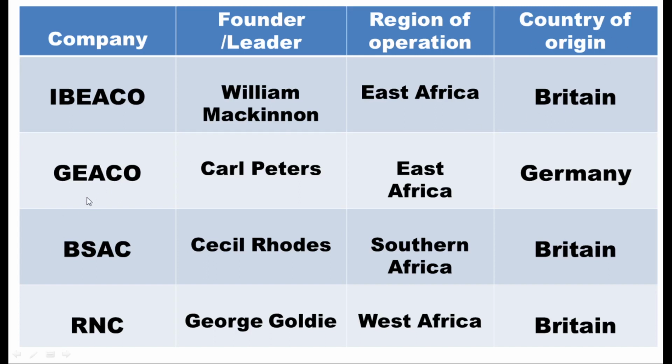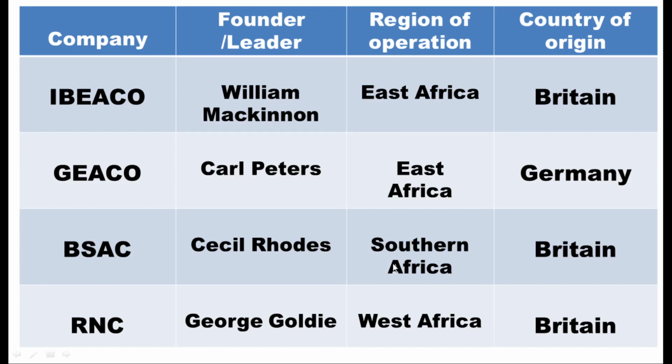Here we have GECO, that's German East Africa Company. The founder was Karl Peters. Operation East Africa, basically in Tanganyika, that is today Tanzania. Then the country of origin is Germany. BSA or BSAC, this is British South Africa Company. The founder was Cecil Rhodes and region of operation was Southern Africa. The areas of South Africa, areas of Rhodesia, by then Northern Rhodesia and Southern Rhodesia.